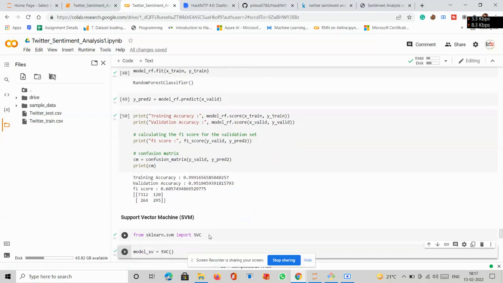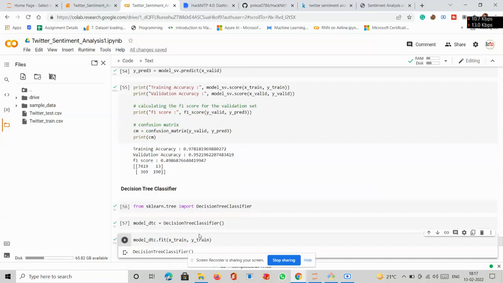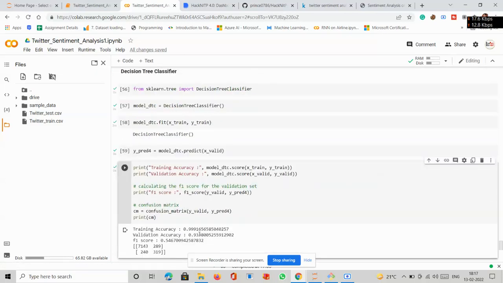After that, we have used SVM, from sklearn.svm import SVC, the support vector classifier, and we have fit and trained it, and we have predicted. After that, its training accuracy is 0.97, that is 97%, and the validation accuracy is 95.21%, right? After that, we have used a decision tree classifier, and as you can see, the training accuracy is 99% and the validation accuracy is 93%.